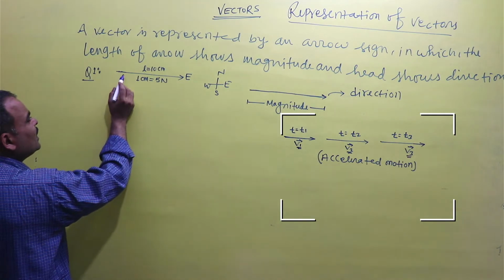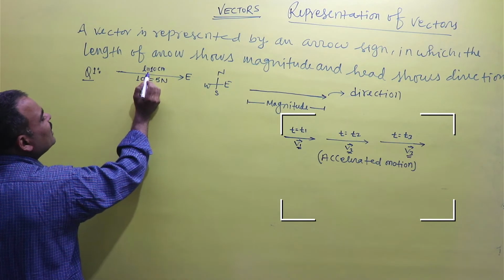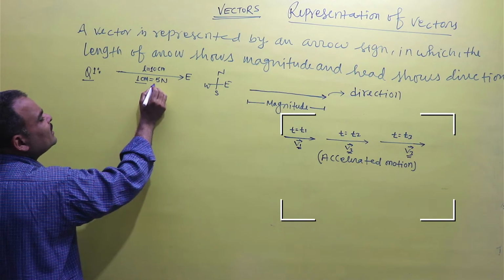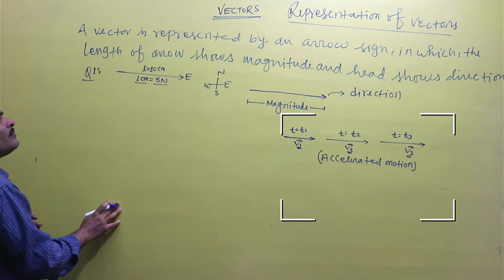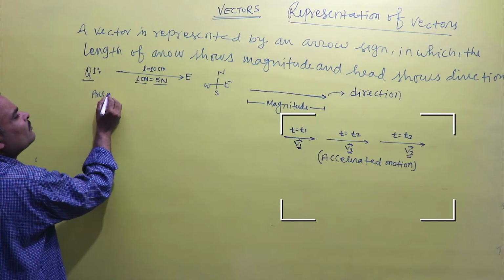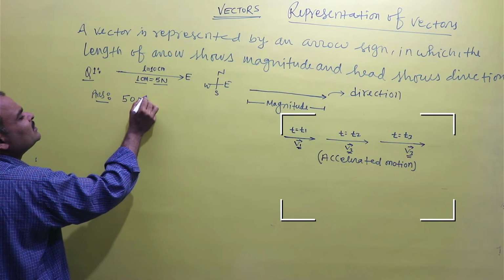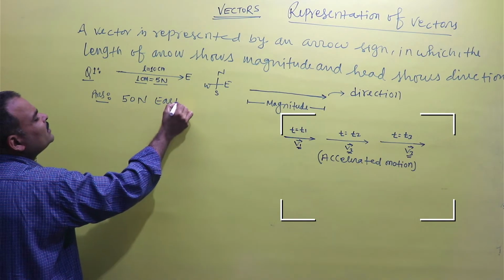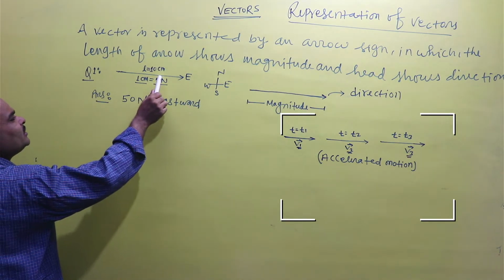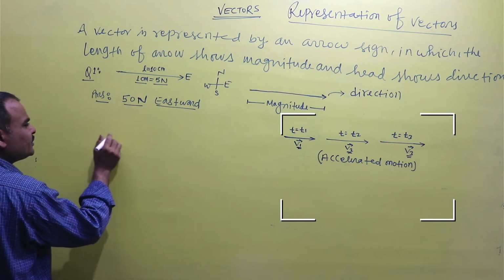So it means a force of magnitude 50 Newton is acting in the direction of east.